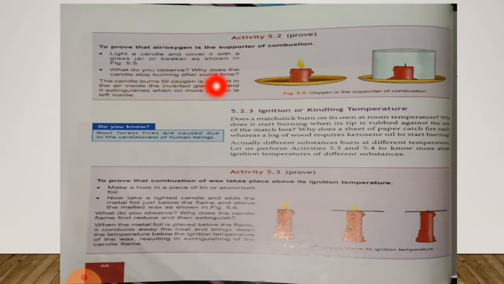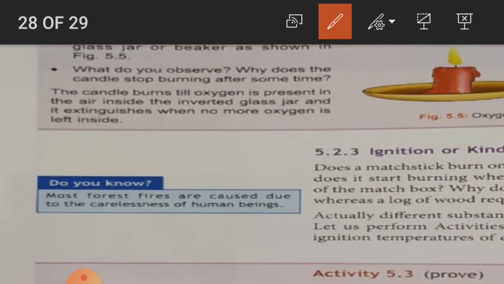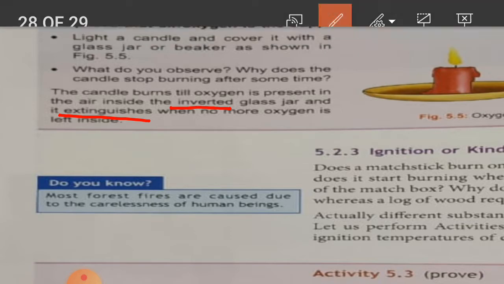What do you observe? Why does the candle stop burning after some time? The candle burns till oxygen is present in the air inside an inverted glass jar, and it extinguishes when no more oxygen is left inside. So here you have to underline two words. Inverted means put upside down, and extinguishes means blow out.